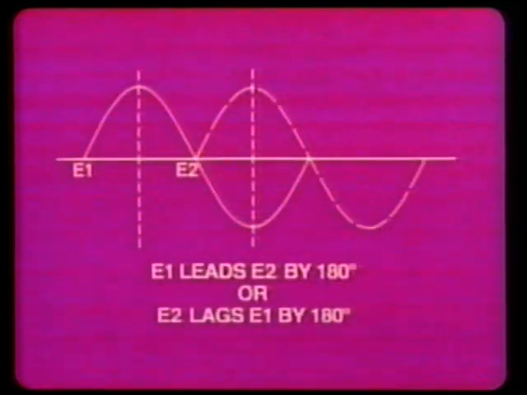Phase difference is measured in degrees. The terms lead and lag are used to describe the relative position in time between 2 waveforms. In this example, E1 leads E2 by 180 degrees, or E2 lags E1 by 180 degrees. Therefore, the phase shift between the 2 waveforms is 180 degrees. The resulting Lissajous pattern for 180 degrees phase shift is displayed as a straight line leaning to the left.